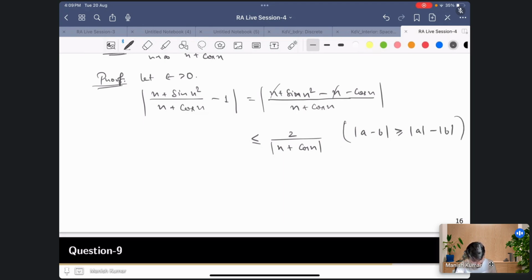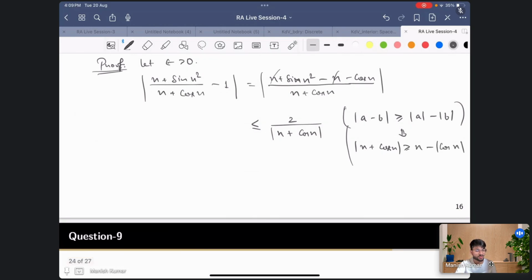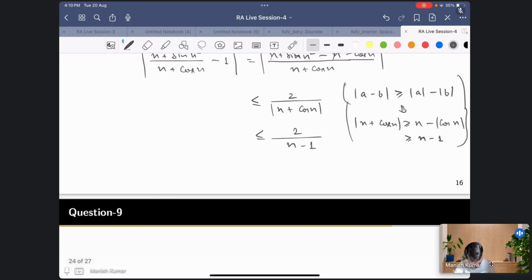So using this, let me write it here itself. I'll get mod of n plus cos of n is greater than or equal to mod n, which is n, minus mod cos of n, right? Now we know that mod cos is less than or equal to 1, so this is greater than or equal to n minus 1, right? Okay, so using this, I am getting here 2 upon n minus 1. Now we know this one goes to 0, right? So this goes to 0,